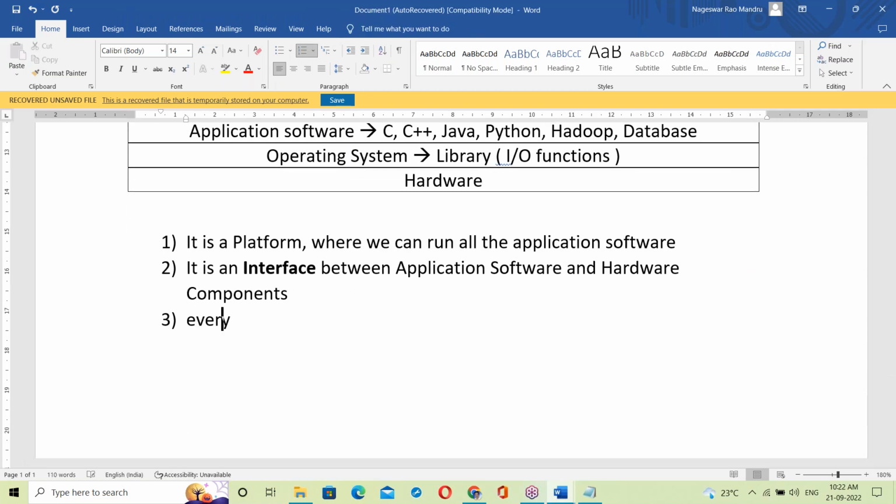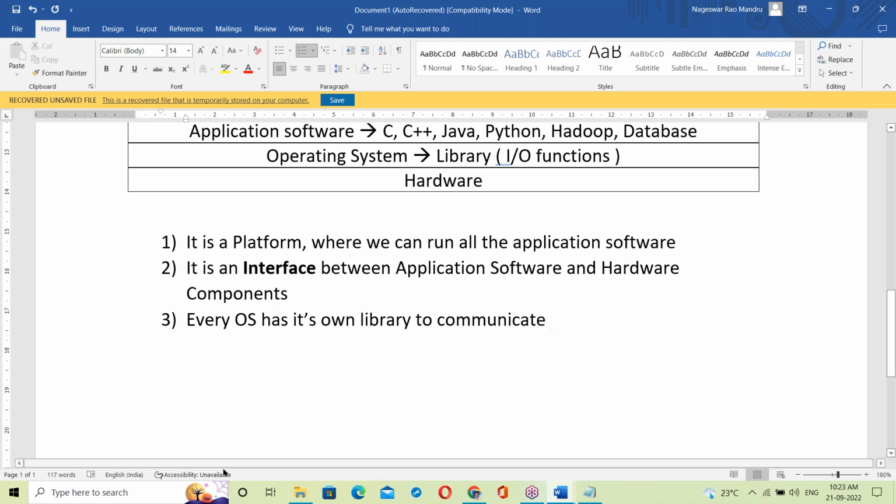Every OS has its own library to communicate between the application software layer and the hardware components layer.